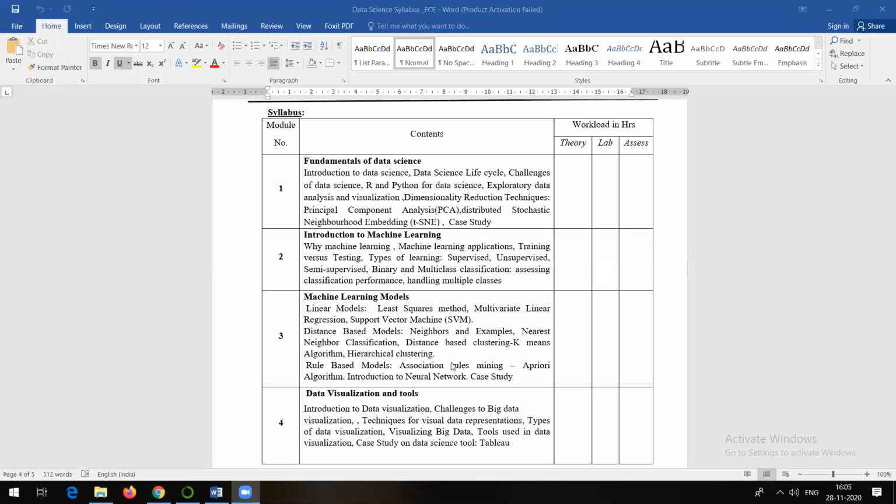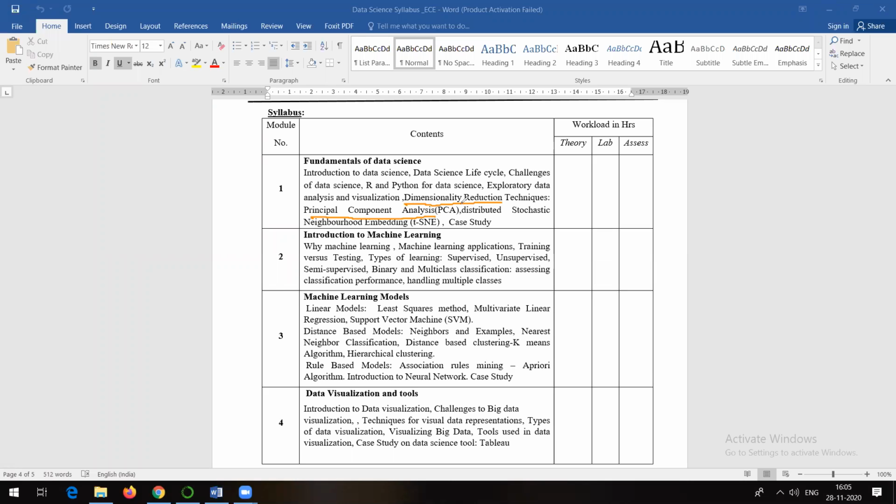Okay. So in the last session, those who were present, we were discussing the basics of Python. We are already done with almost all the basic things which we wanted to discuss. Today we will see some of the questions, and then we will start with the concept of data science, machine learning. In the first unit itself, they have mentioned concepts like dimensionality reduction technique, then PCA, principal component analysis. But obviously, before discussing all these things, one needs to be clear with some of the basic concepts. So that's why I'm just trying to play with the basic things first.